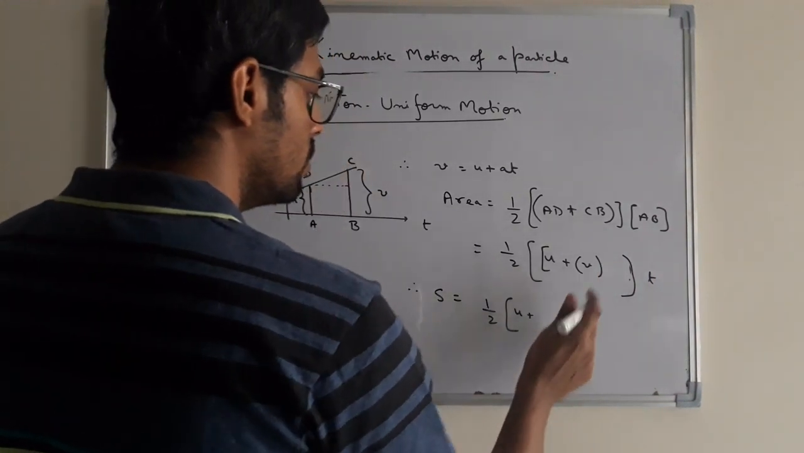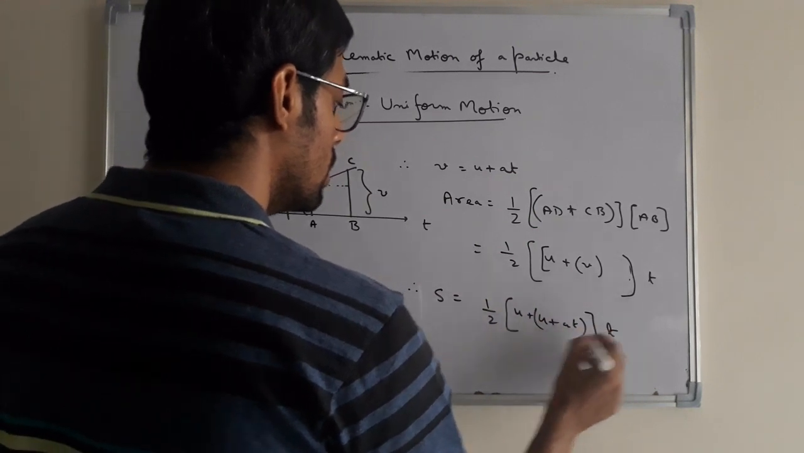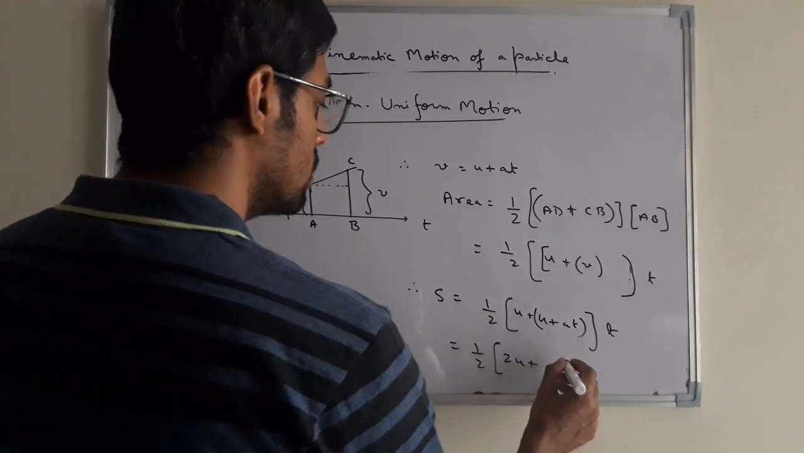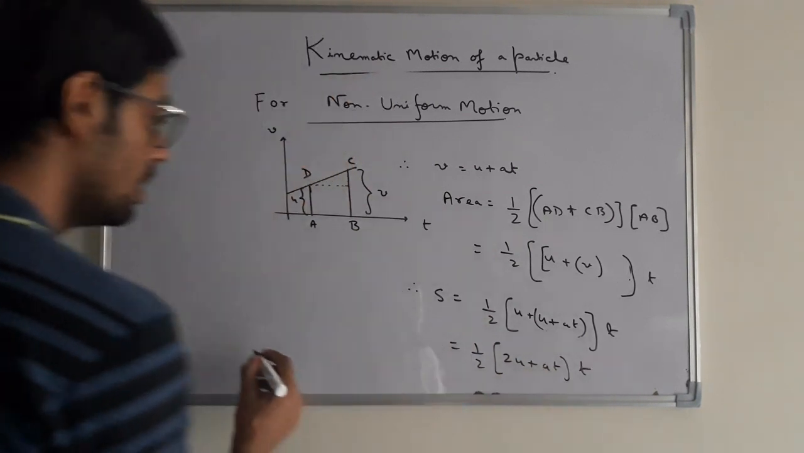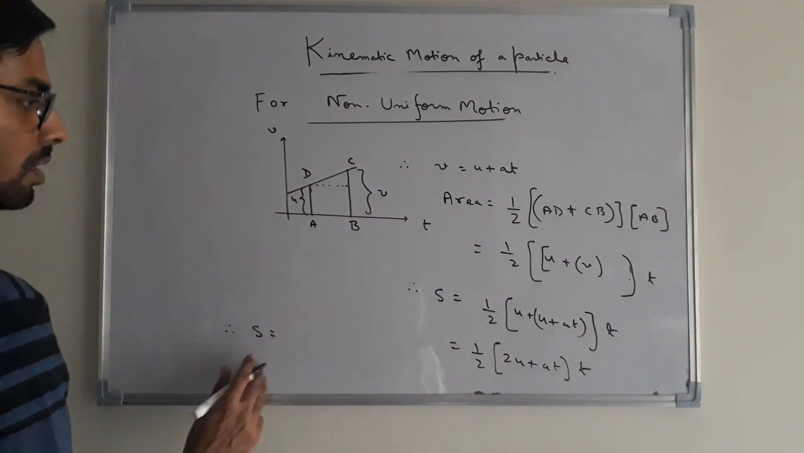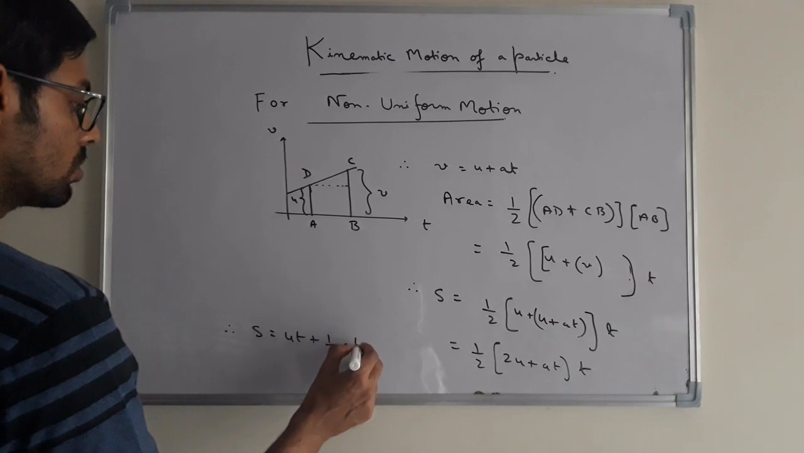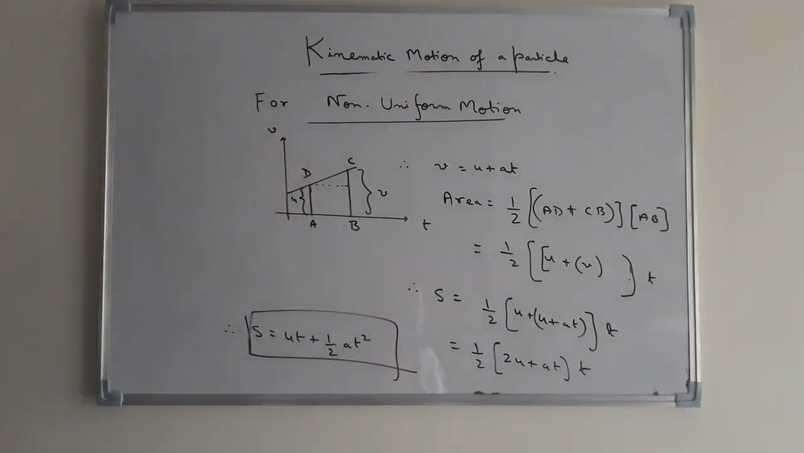So U plus, what is V? V equal to U plus AT into T. So it is equal to half into twice U plus AT into T. Therefore, S is equal to UT plus half AT square. So this was the equation of the ST curve that we obtained earlier for the case of the non-uniform motion, where the particle is moving with acceleration A and initial velocity is U.